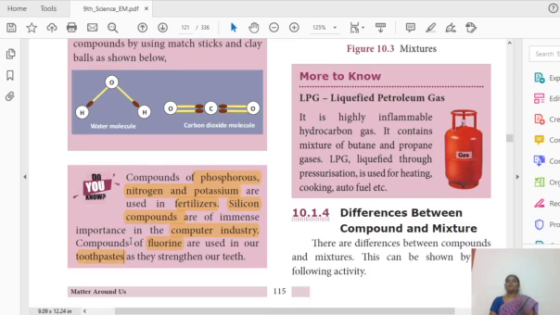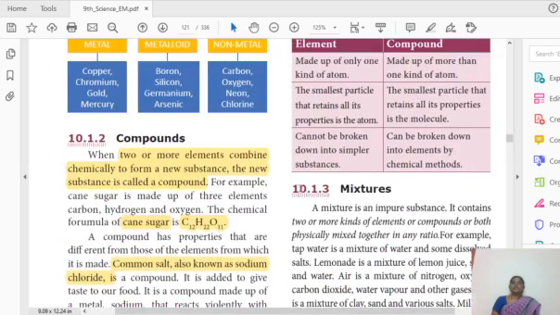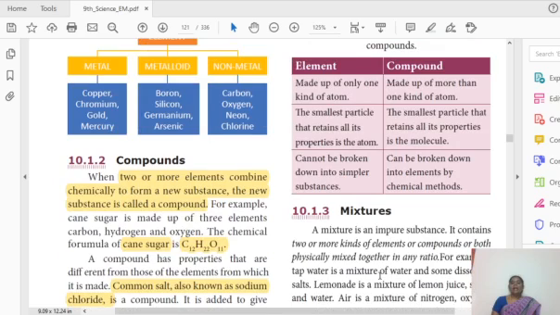So whenever you see toothpaste, from now on you have to look at the back to see which compounds have been used. Nowadays we are mature, we know many compound names. Whatever product we use, maybe a beautician product or an eatable one, just find out the name. Even if it is a tablet, you have to read which chemical compound it contains. Then only you will know the uses of the elements and what the element is used for. Okay? So next, they have given the difference between element and compound.